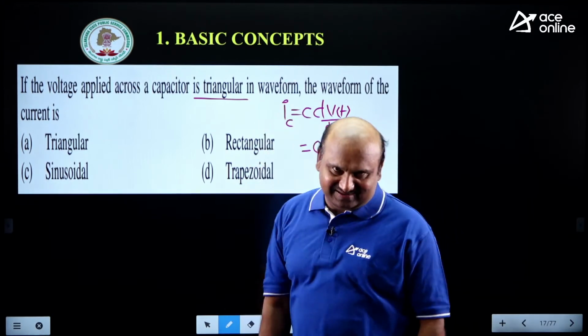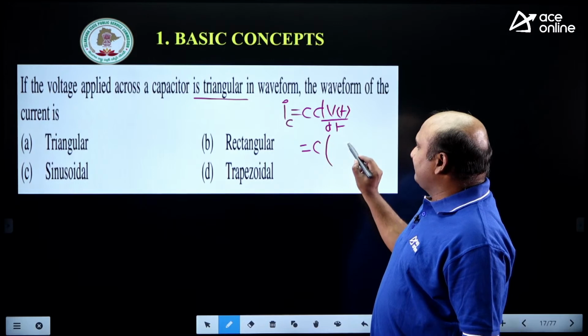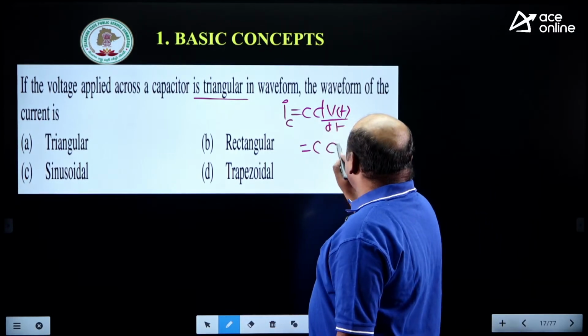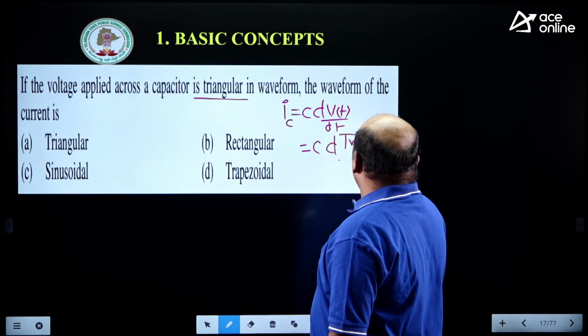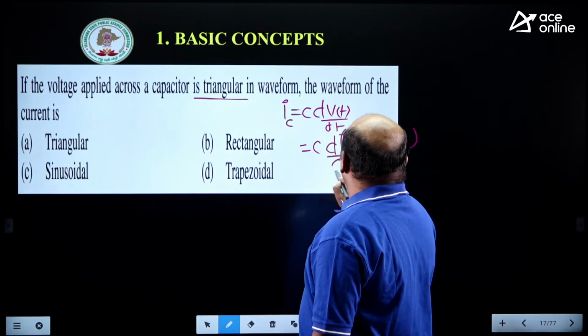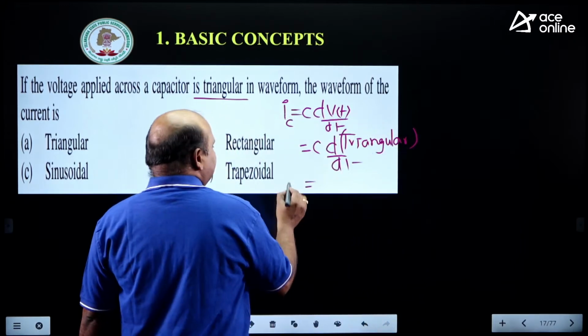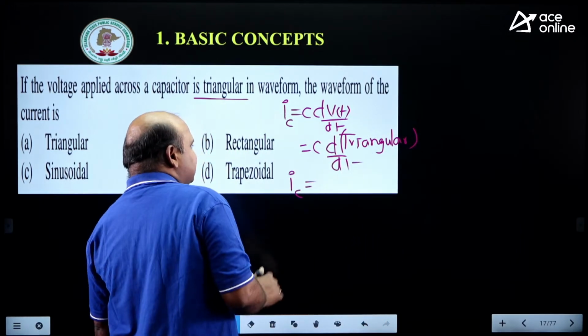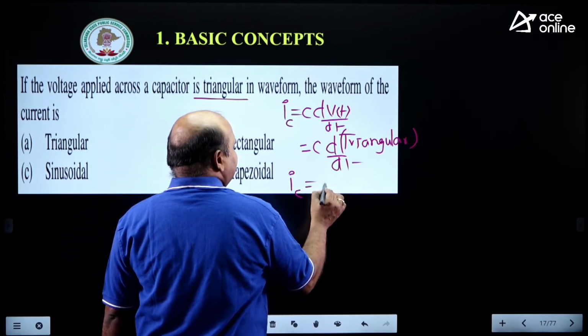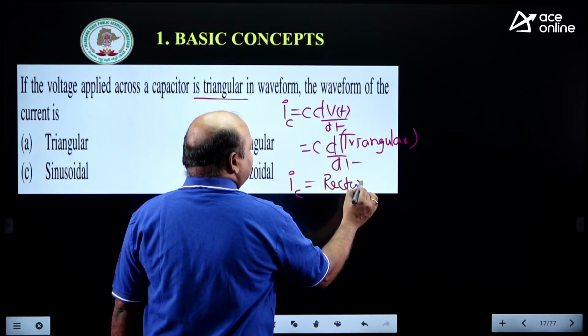Differentiation of triangular gives a rectangle. What we are getting in the current expression is that it is rectangular.